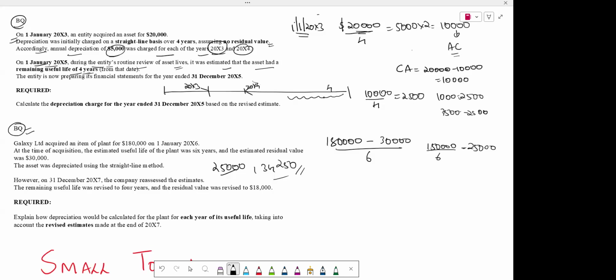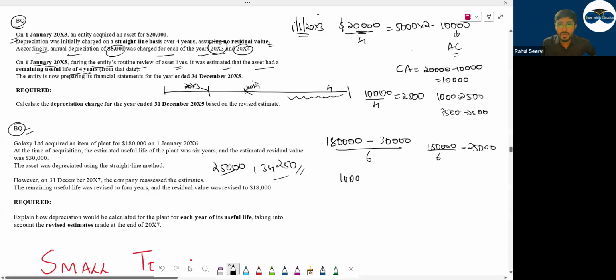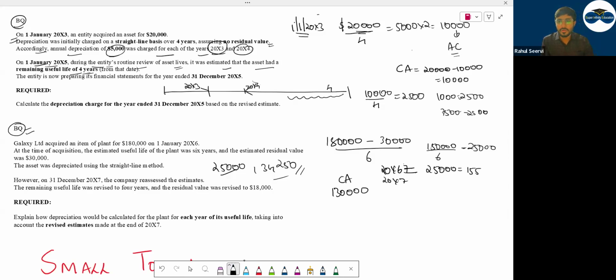Silly mistake, I don't know. Let's see, 2025 means 1, no sorry, my bad. 180 minus 25, about 2130 is my carrying amount, yes or no? After 2 years my carrying amount is 130. Everyone getting the same value? 2000x6 depreciation 25, so carrying amount will be 155. Then 2000x7 will be 180 minus 25 minus 25.